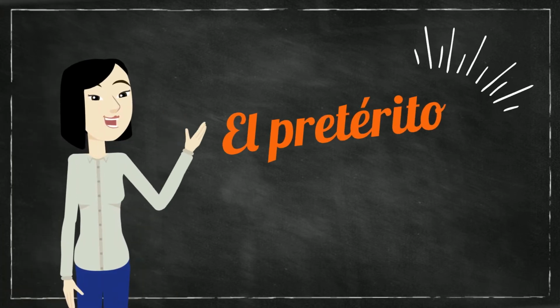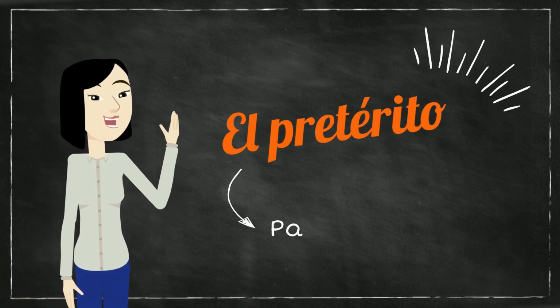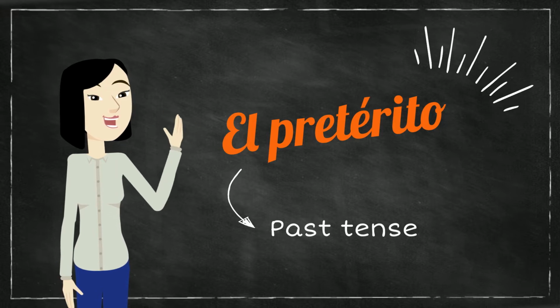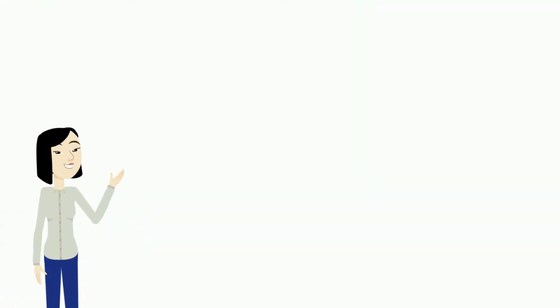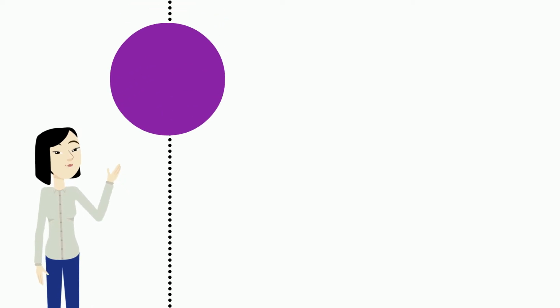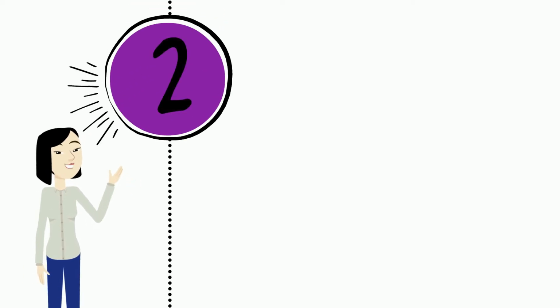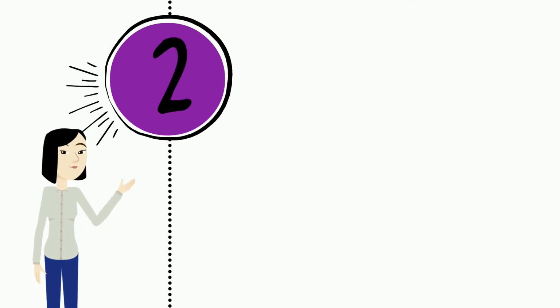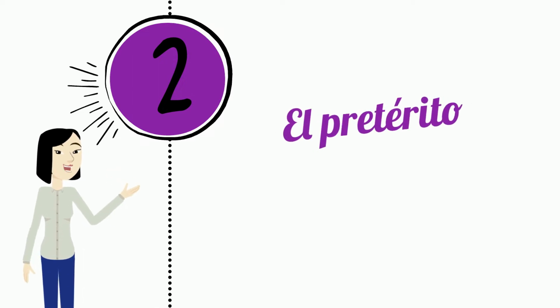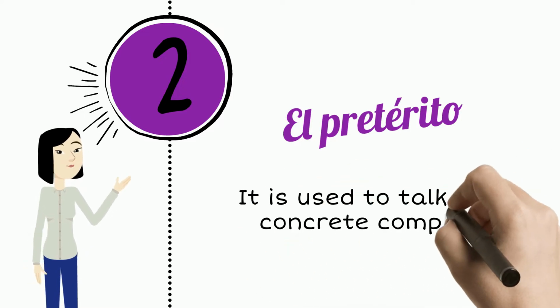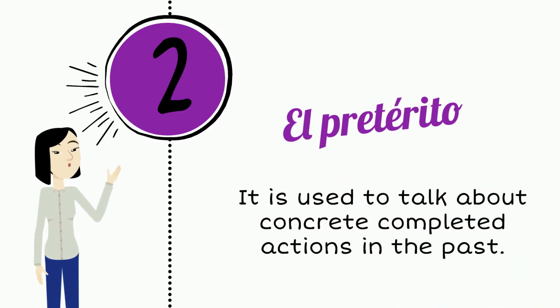Hola! Today we will be learning the conjugation of the preterite tense. In order to talk about past actions, Spanish has two past tenses, while English only has one. The preterite tense is one of the two simple past tenses in Spanish. It is used to talk about concrete, completed actions in the past.